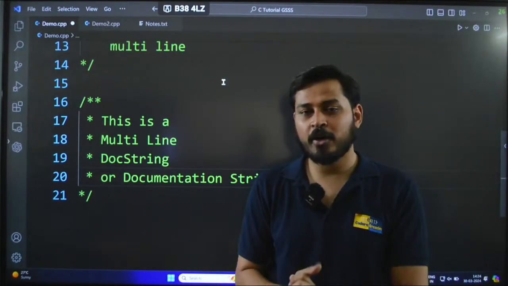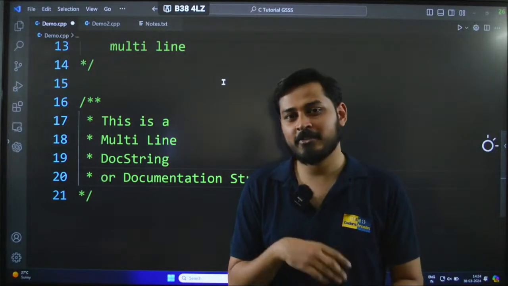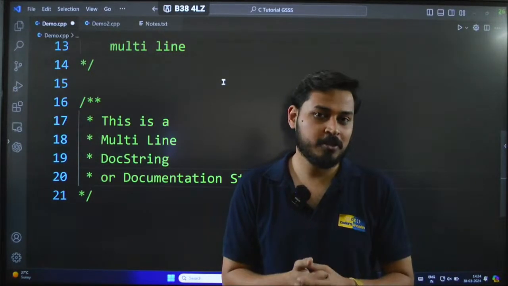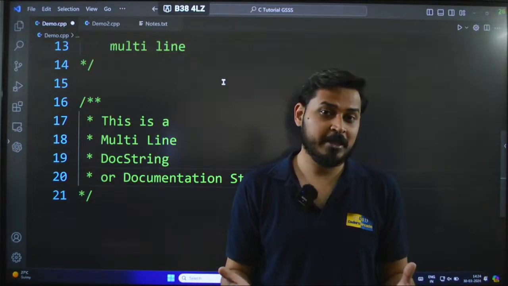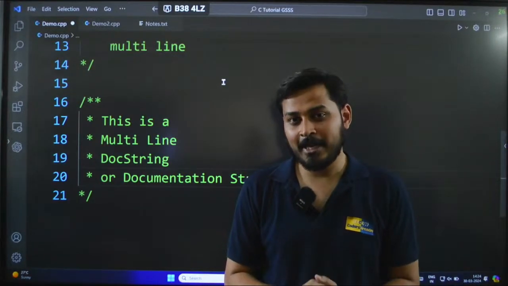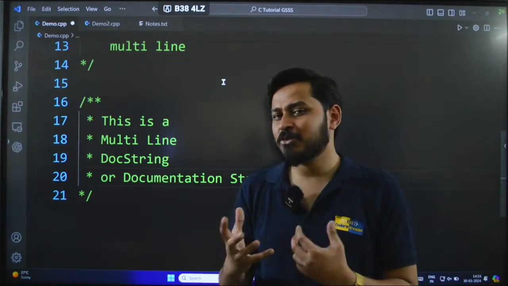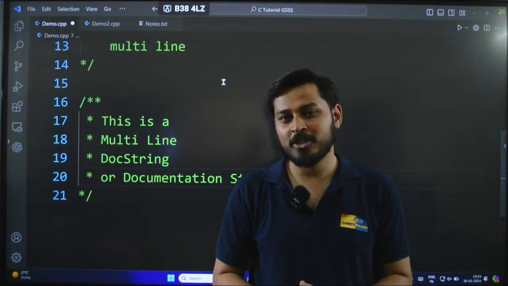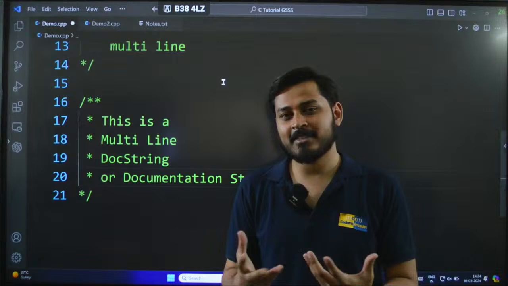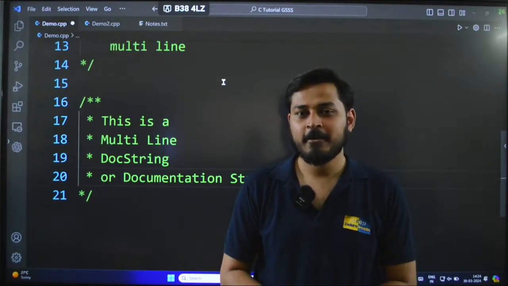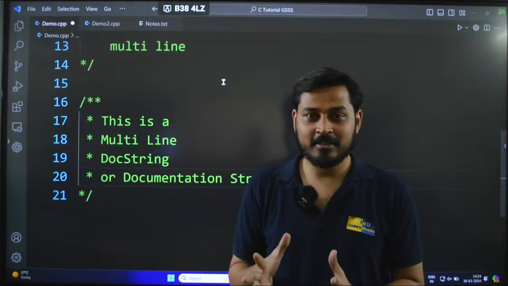So this gives you whole bullet points, and you can work with a lot of bullet points, and it looks much nicer. It gives you more description of things. Where do we use it? Basically we use it most of the time when we are writing functions. Not everywhere, you can use it according to your purpose, how you want to use it. But this is a type of comment only, so this also will get ignored by the compiler. So this is the difference.